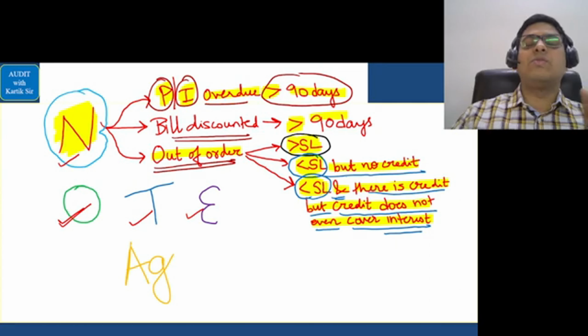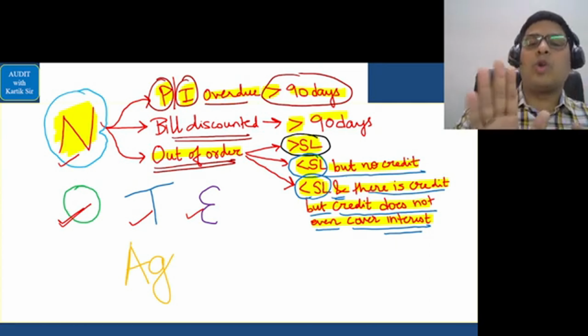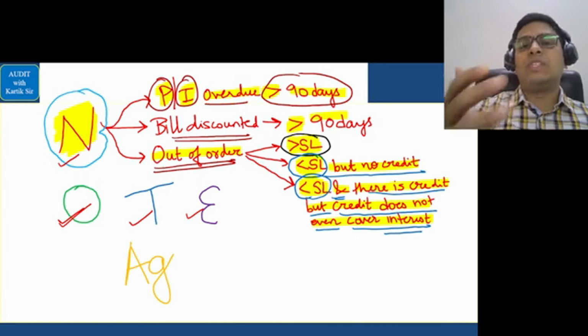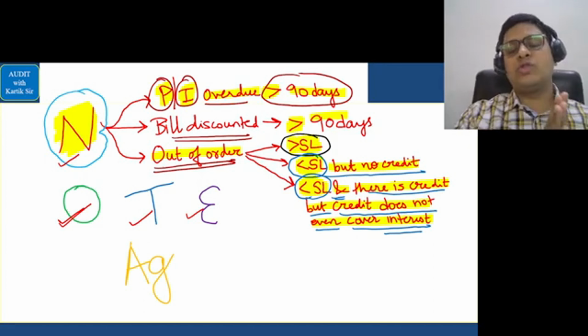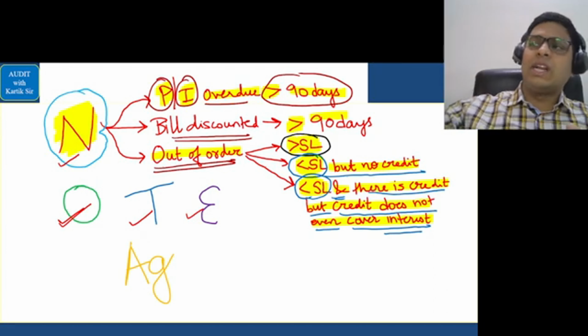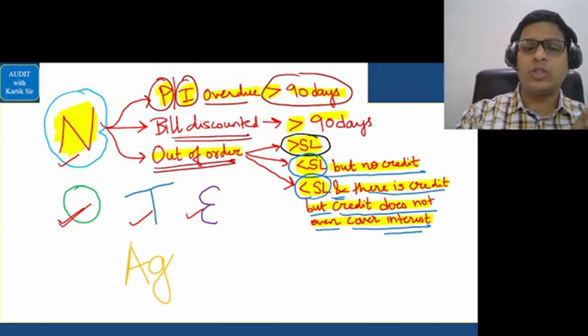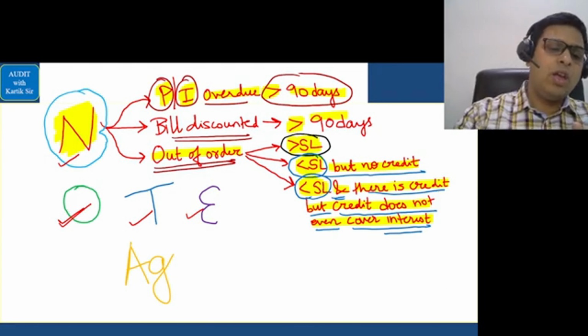In that case, we will treat the borrower as a non-performing asset, and in which category? That is the loss asset category. So the bank should not have any hope that this borrower will pay any amount on this loan, because we are treating him as a loss asset. Okay, very, very important: erosion in the value of asset. Do it properly.